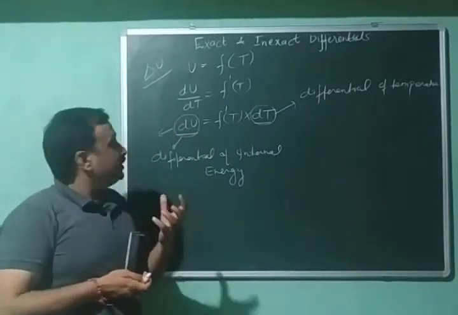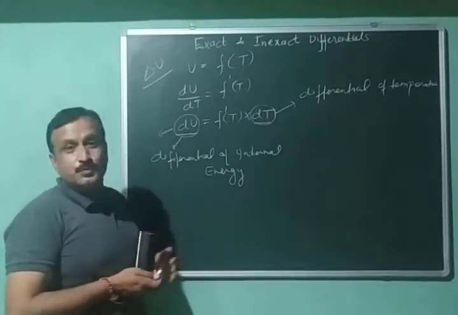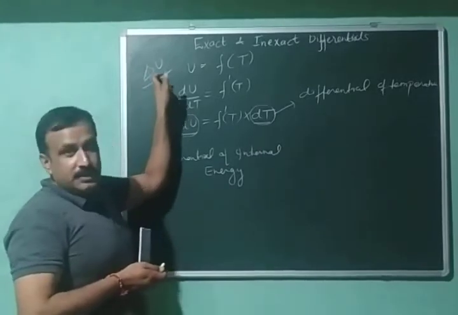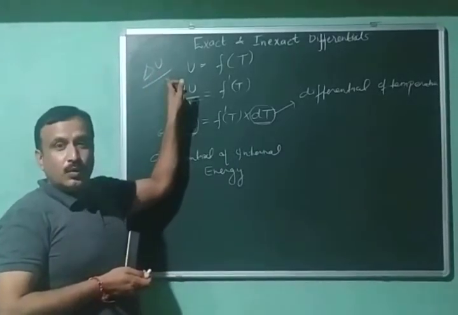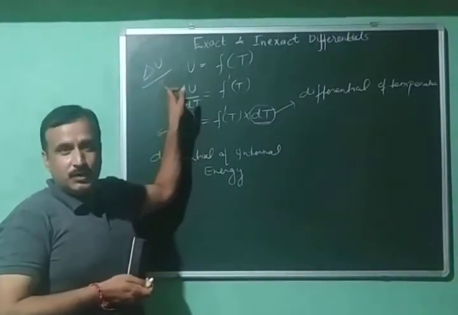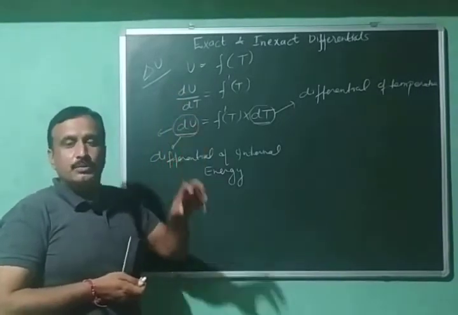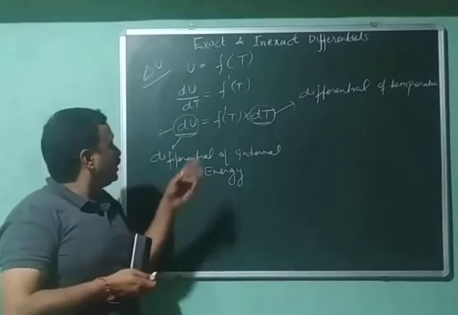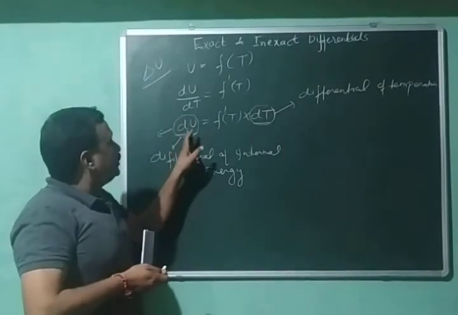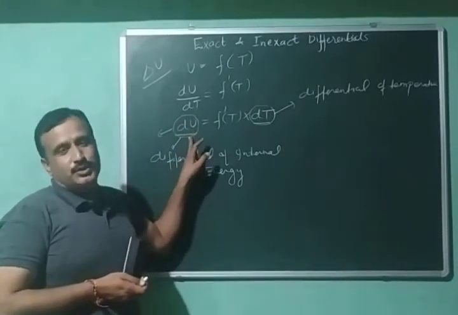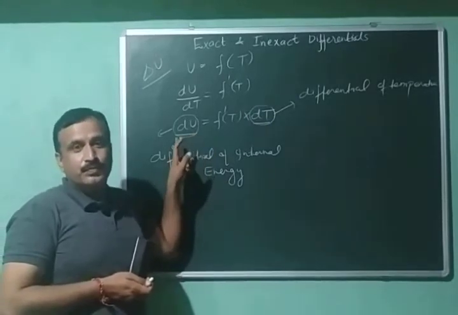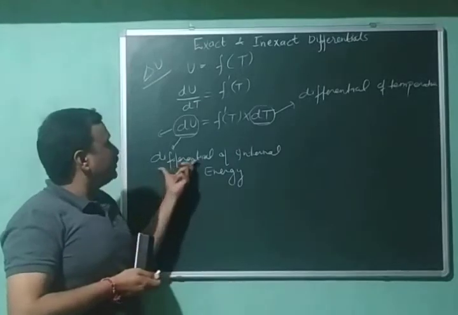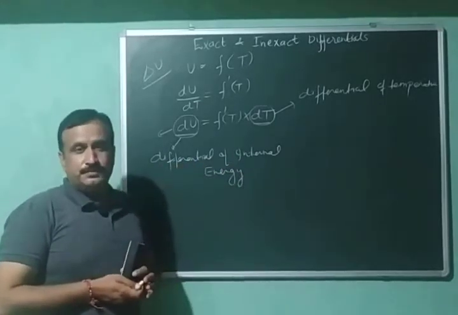Then what is the difference between this dU and delta U? This delta U is the difference in internal energy also, but it is a finite value. That is, its value will be significant, its value will be large. Whereas this change dU is a very small change in the value of internal energy. So it is called the differential of internal energy.